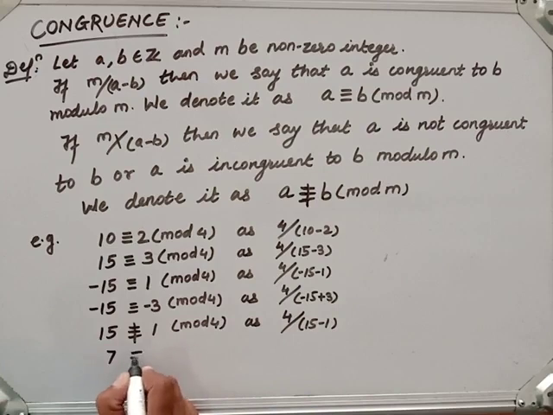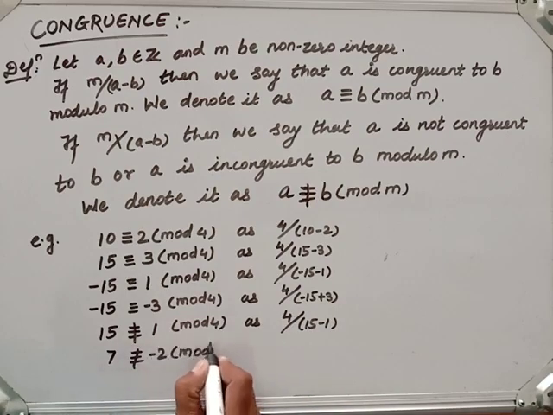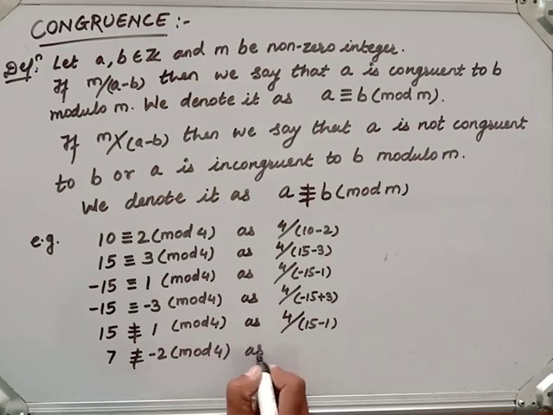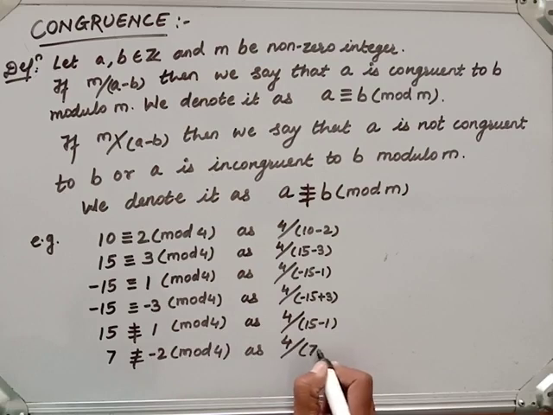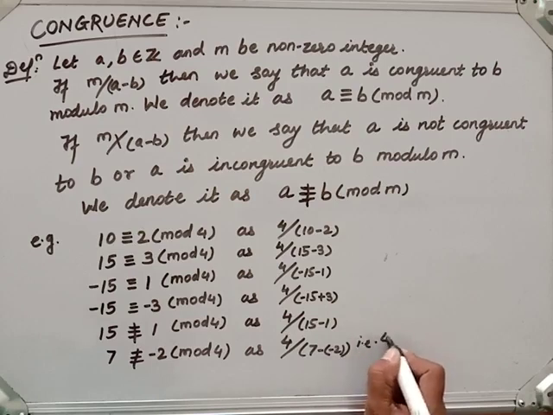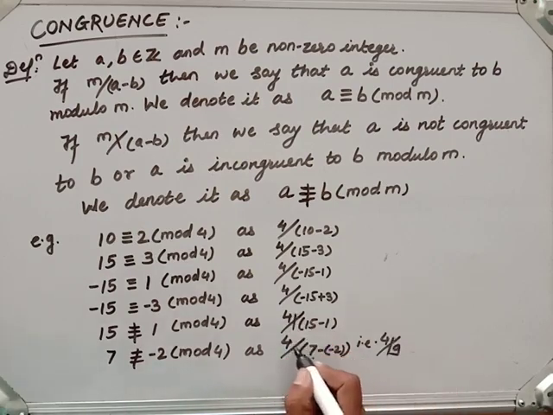Again, 7 is not congruent to minus 2 modulo 4, as 4 doesn't divide 7 minus of minus 2, that is 7 plus 2, which is 9. 4 doesn't divide 9, that's why these are not congruent.